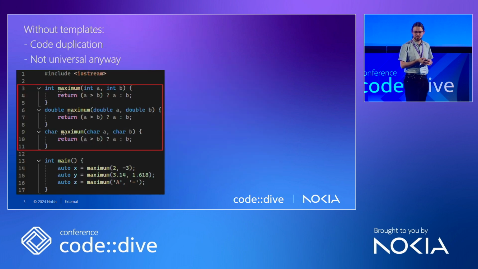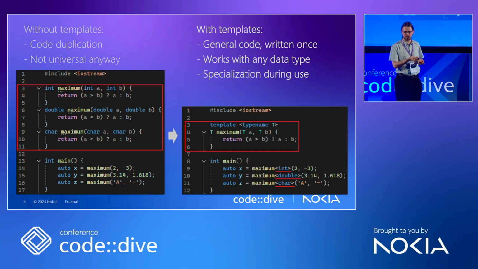First of all, a little reminder about templates. This is code that would really use some templates, because it is a function duplicated three times. It's not universal, and templates change that. Instead of our type, like int, double, or char, we can just say it's our type name that we insert everywhere we need to use our type.